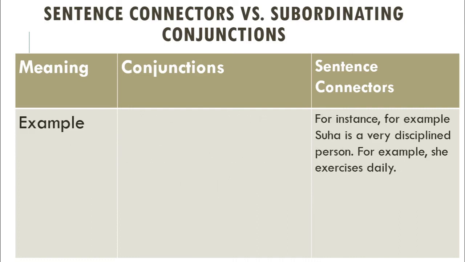To mean example, we can use these connectors: for instance, for example. Let's use it in a sentence. Suha is a very disciplined person. For example, she exercises daily. You can also say that Suha is a very disciplined person. For instance, she exercises daily.